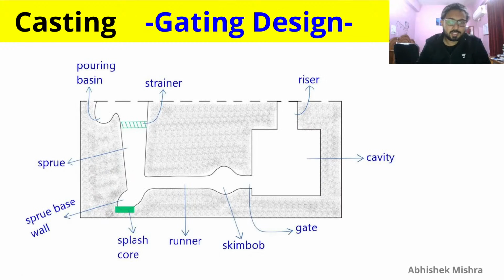Now let's discuss the gating system, some of it. We will discuss it for a few minutes before wrapping up this class.